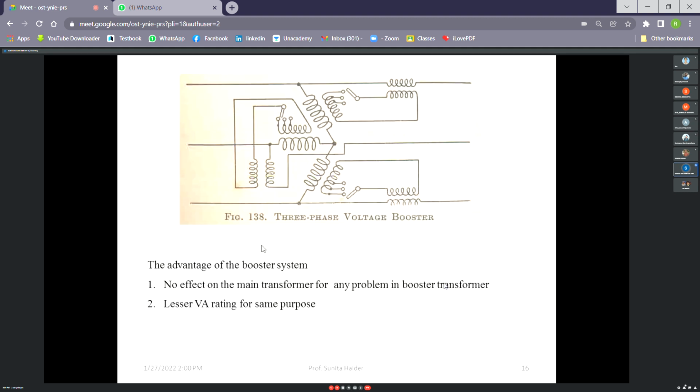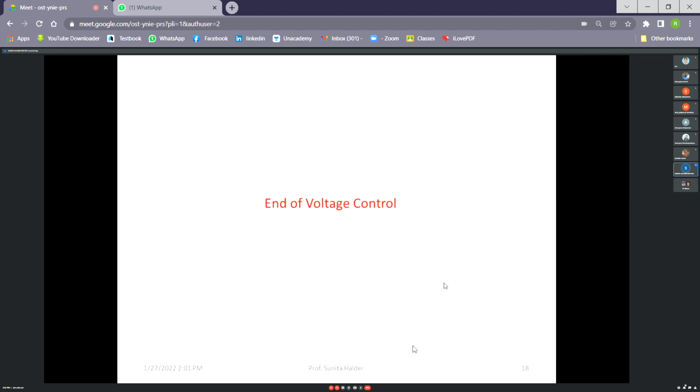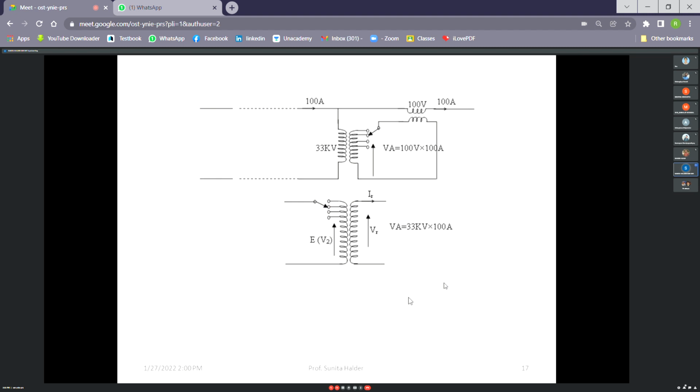So this is the three-phase arrangement. Now, what is the advantage of this? No effect on the main transformer for any problem in the booster transformer, and lesser volt-ampere rating for the same purpose. You see one example. Say for 100 ampere current, if we want to make the compensation for a 33 kV system, then the rating will be 33 kV into 100 ampere. But if the booster transformer is compensating 100 volt, its rating is only 100 volt into 100 ampere. So obviously the volt-ampere rating is low,